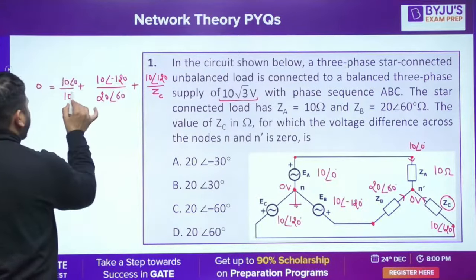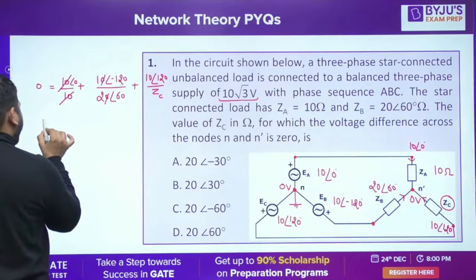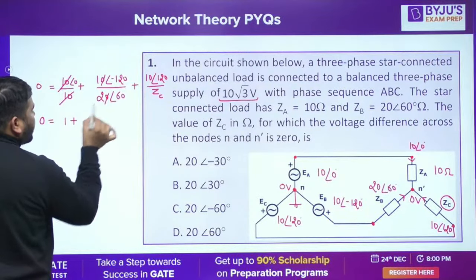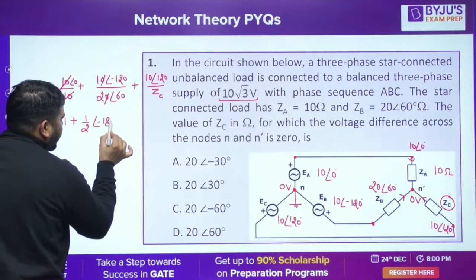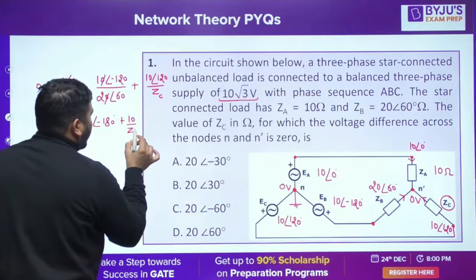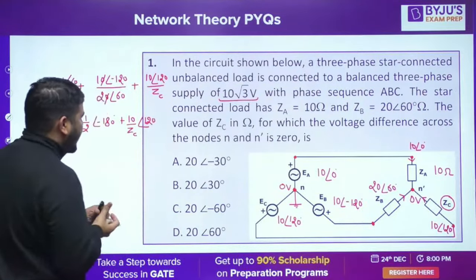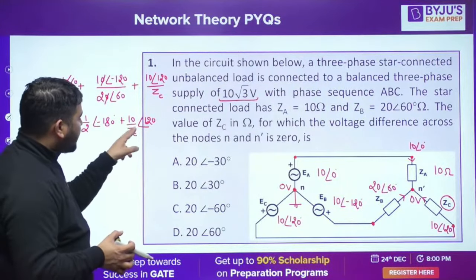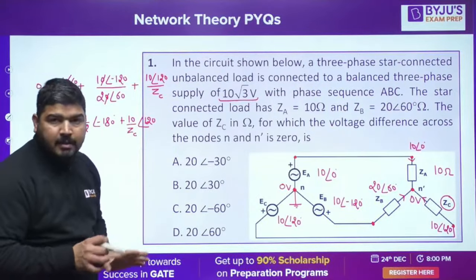Now from here you can see that this is cancelled, and you can say that 0 is equal to 1 plus 1 by 2 at an angle of minus 180 plus 10 by ZC at an angle of 120. This ZC has some magnitude and some angle. I have not separated out the angle; that angle is merged in the ZC value.